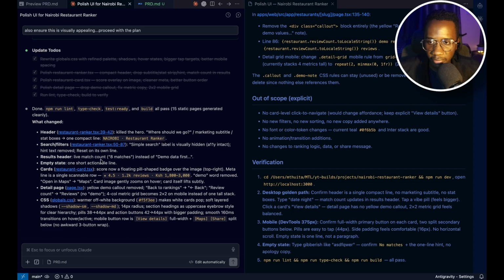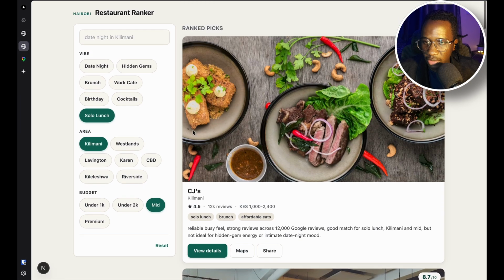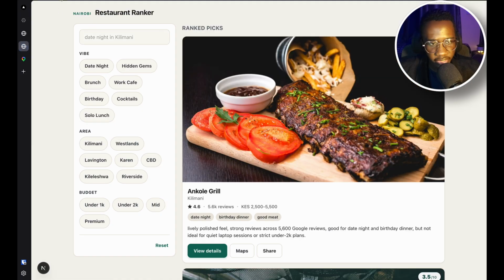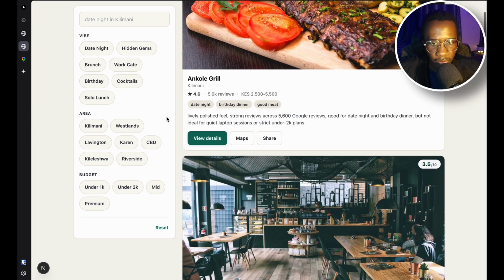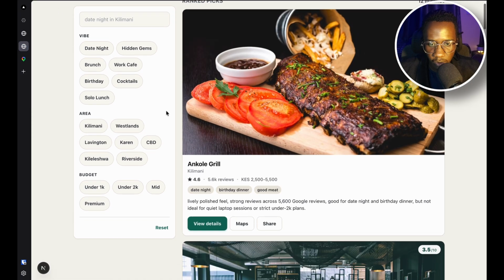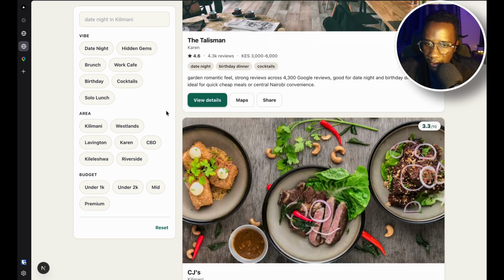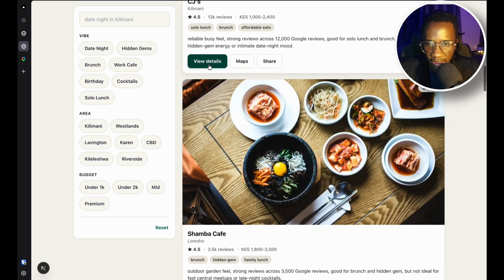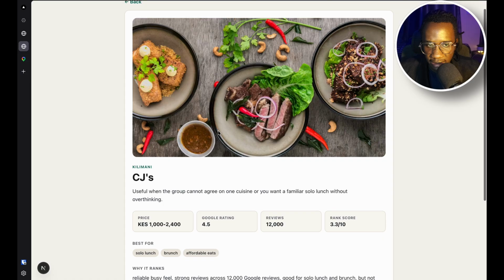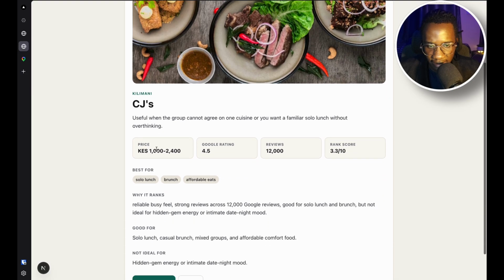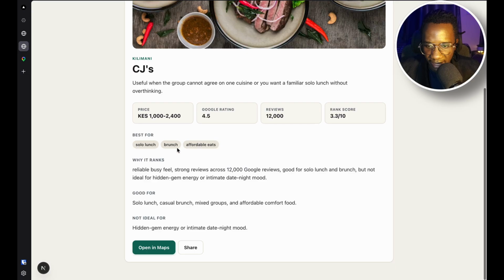So Claude has finally completed, and I'm seeing it's done a number of things, and we can check that out. So let me just give it a quick refresh. Yeah, so that looks way better compared to what we had. Then maybe click on a single one, CJs. I can see these cards that have been introduced here, some nice tags.